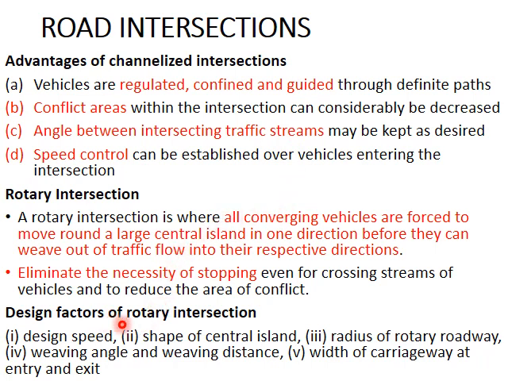And there are different design factors of the rotary intersection. There is the shape of the central island, radius of the roadway, weaving angle, weaving distance, width of the carriageway, etc. Design speed. Weaving is the movement which happens in the rotary roadway. You can see it in the next figure.